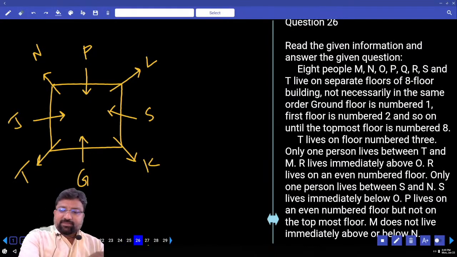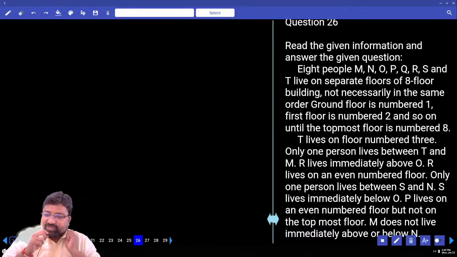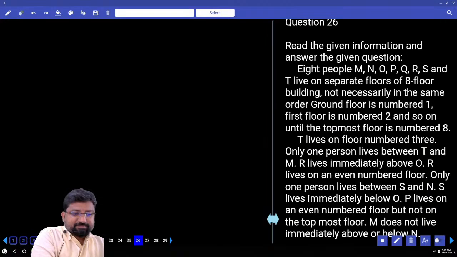8 people M, N, O, P, Q, R, S and T live on separate floors of an 8 floor building but not necessarily in the same order. Ground floor is numbered 1, first floor is numbered 2 and so on till the topmost floor is numbered 8. Floor arrangement.